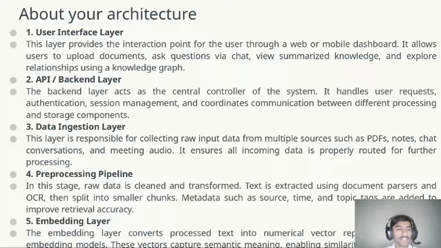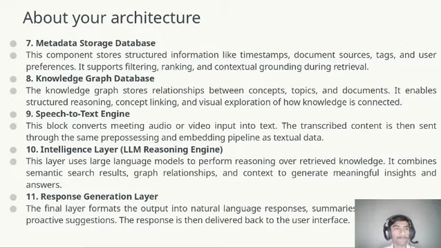Then the embedding layer processes numerical vector representations, capturing semantic meaning and enabling similarity-based search. Then metadata storage uses timestamps, document source, and tags for filtering and ranking, providing contextual grounding to the retrieval. The graph layer continuously updates the real-time database, creating and removing relations between concepts, topics, and documents, enabling structured reasoning and concept